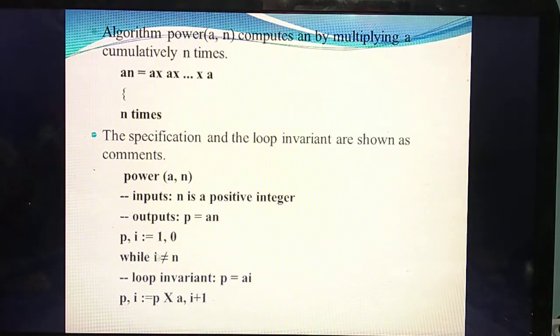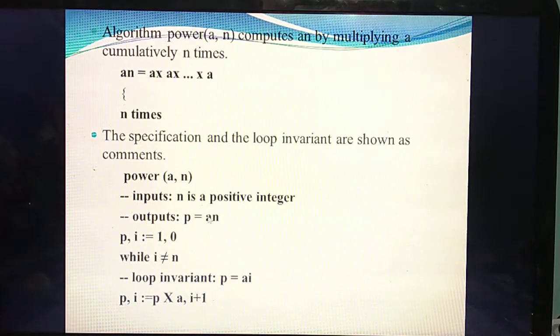Understand? Next, the condition they are giving. This iteration is not equal to n. What do you mean by n? Number of times. That means power, 2 power 5. That iteration is not equal to n. So the value of n and I need not be the same. If this condition is satisfied, you need to calculate P equal to A power I.